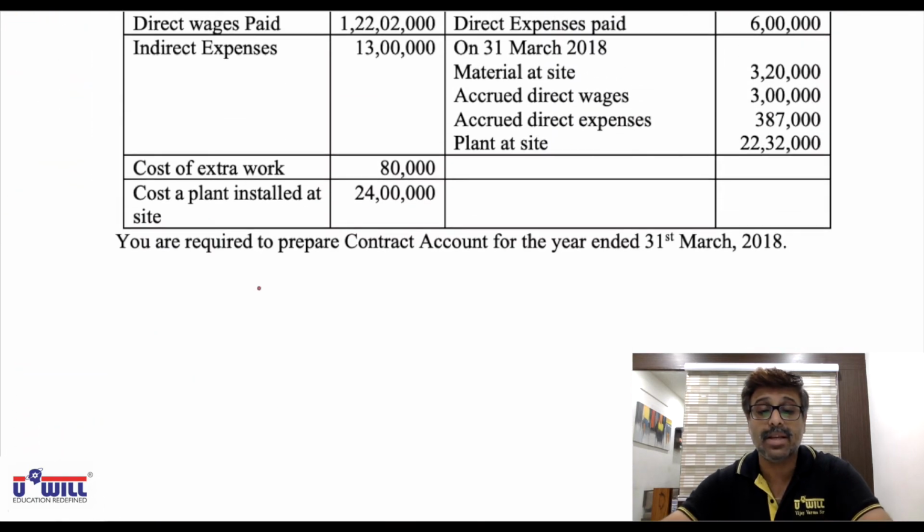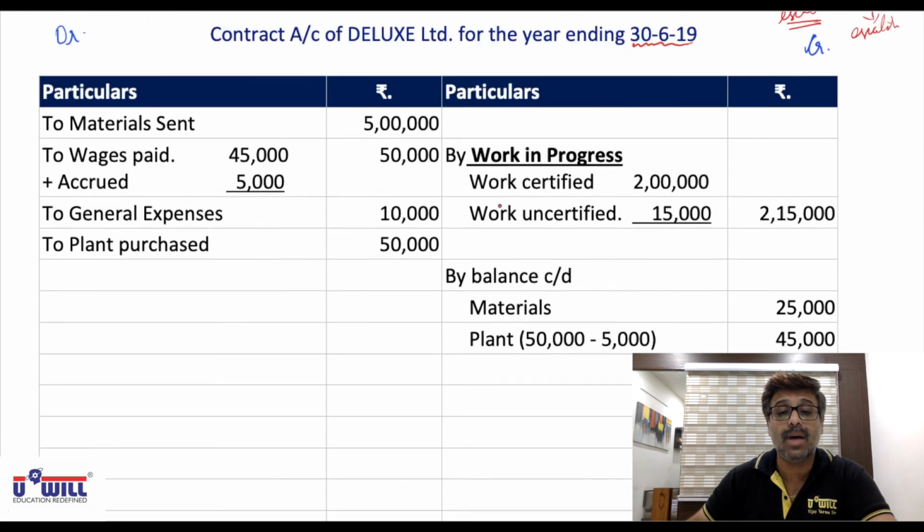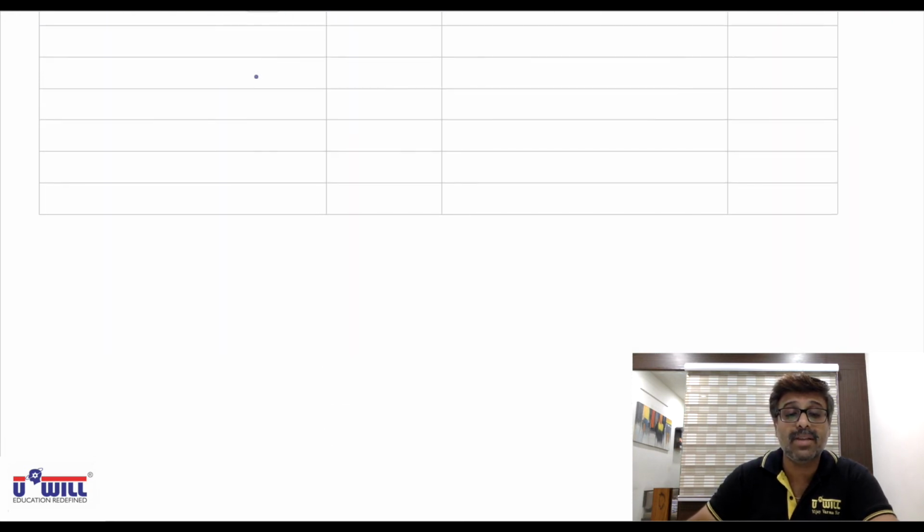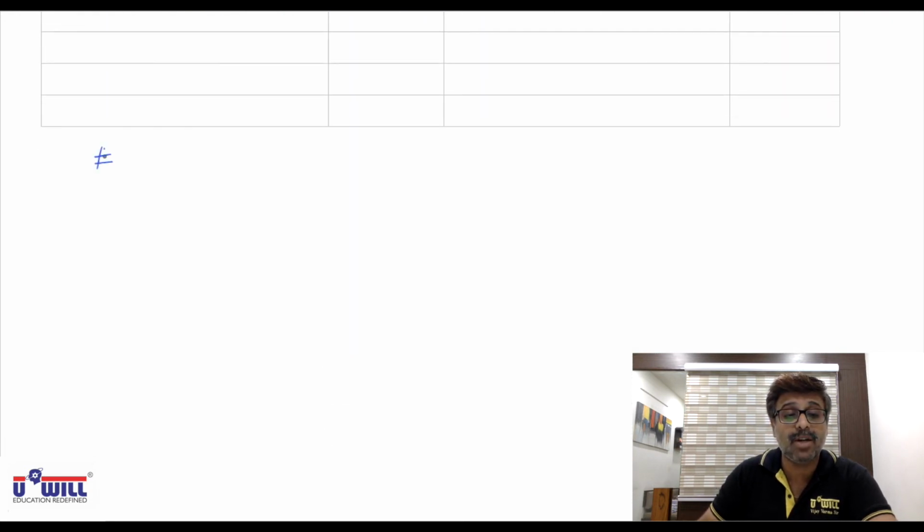So we'll make the workings. All of you write down working note 1. Now we'll have to make the workings. First working will come for escalation clause. So working note 1, escalation clause. Now how to make this workings? Understand it.